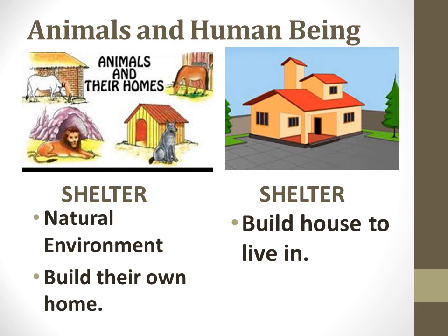So few animals live in the natural environment, while the other set of animals live in a place where the shelter is built by human beings. For example, a cow lives in a shed, a horse in a stable. So these are the shelters which are made by human beings.